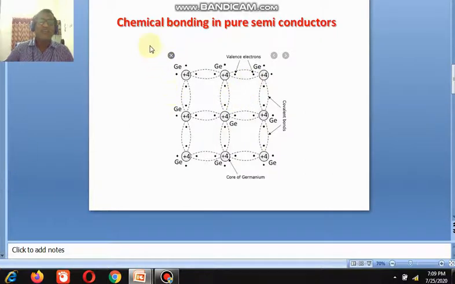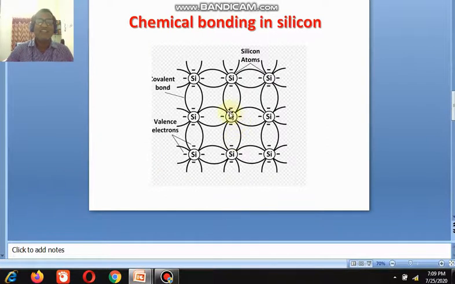Similarly, if you come to chemical bonding in the case of silicon, the process is the same. Here the silicon has 4 electrons. If you bring another silicon atom very near to it, then the 4 electrons of the second silicon atom combine with the first one, therefore the covalent bond is forming. Similarly, the 4 electrons of the first silicon are shared by the second one.